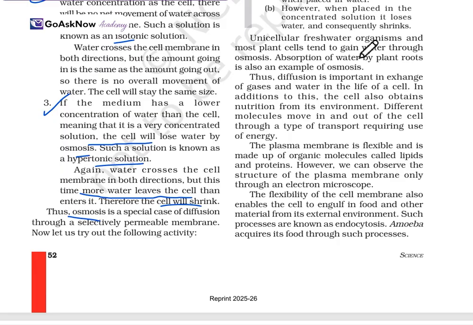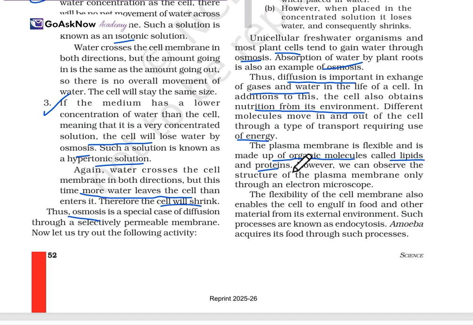Now, unicellular freshwater organisms and most plant cells tend to gain water through osmosis. Absorption of water by plant roots is also an example of osmosis. Diffusion is also important in the exchange of gases and water in the life of a cell. In addition, the cell also obtains nutrition from its environment. Different molecules move in and out of the cell through types of transport requiring the use of energy. The plasma membrane is flexible and is made up of organic molecules called lipids and proteins.